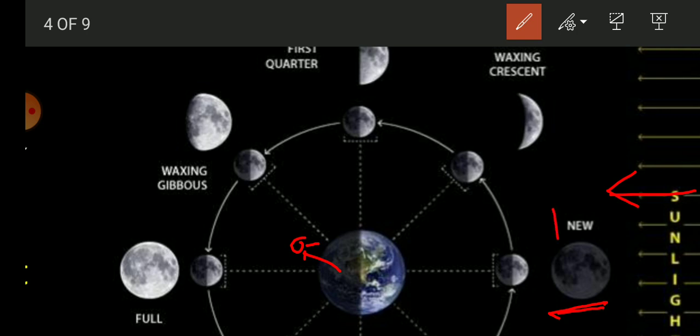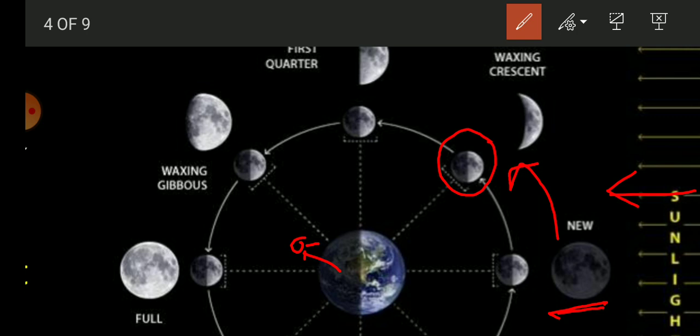Next, when the moon moves from here to here, a portion of the moon gets light and a portion does not get light. Along with this, the earth also rotates about its axis and shifts its position on its orbit.